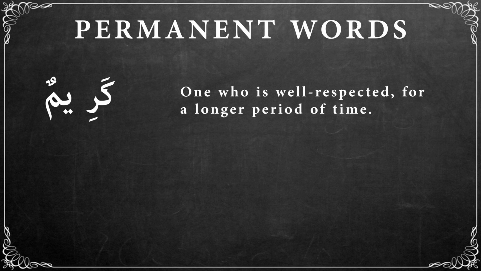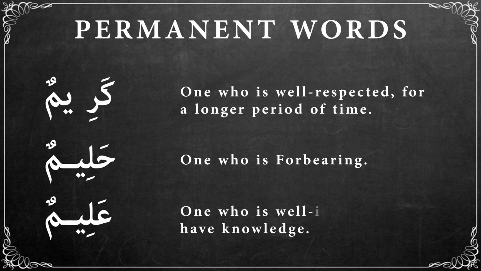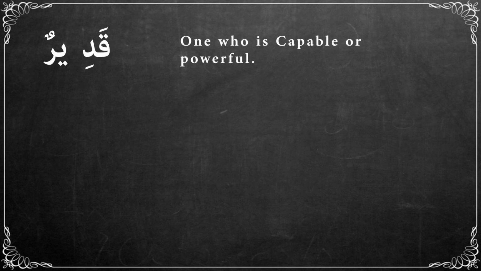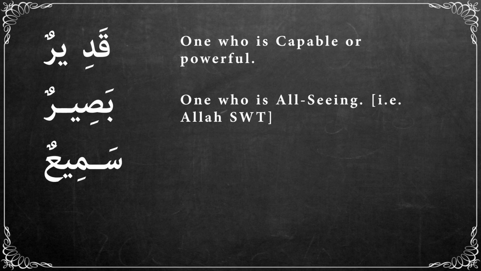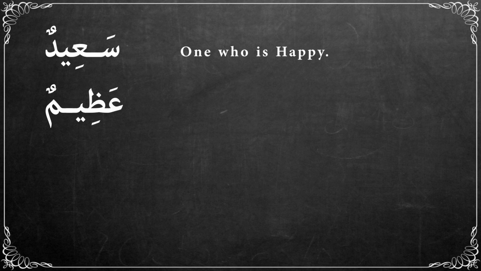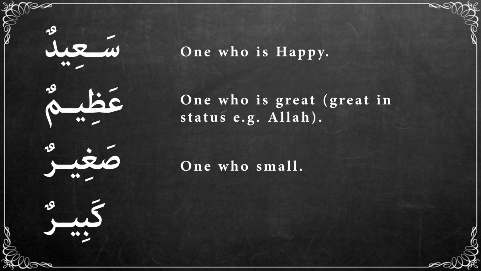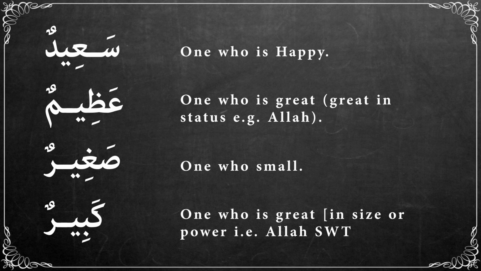Some more examples of this are حليم, one who is forbearing, عليم, one who is well-informed or has knowledge, قدير, one who is capable or powerful, بصير, one who is all-seeing, سميع, one who listens, خبير, one who is all-aware, سعيد, one who is happy, عظيم, one who is great, great in status, for example Allah, صغير, one who is small, كبير, one who is great, in size or power.